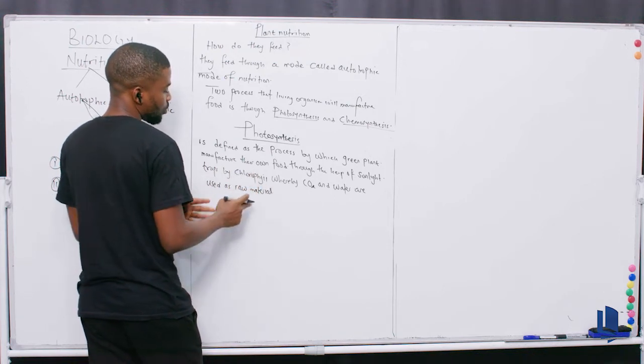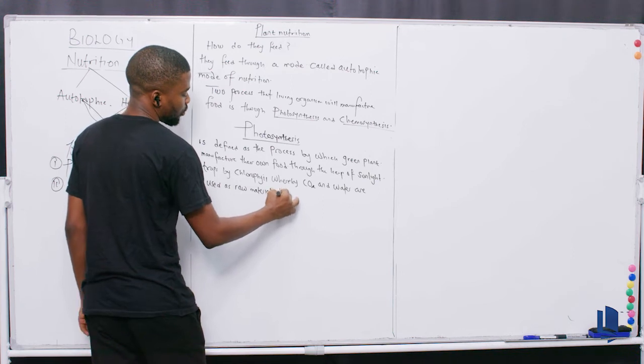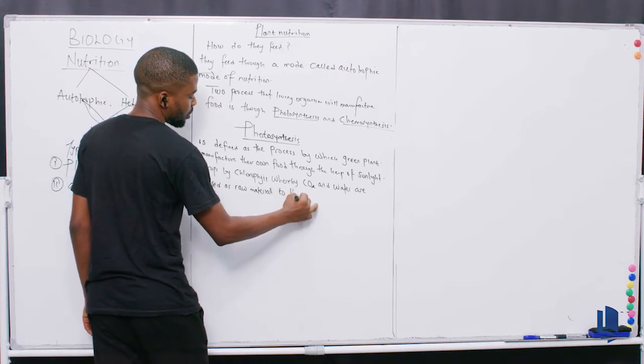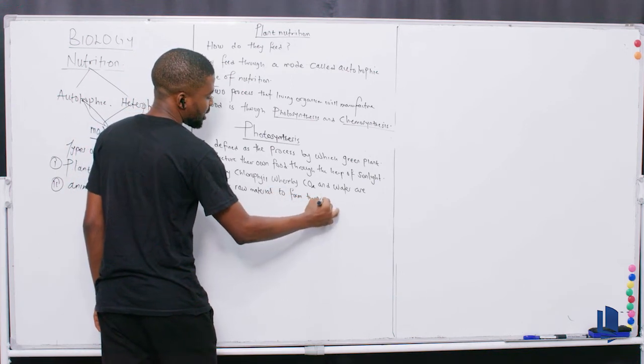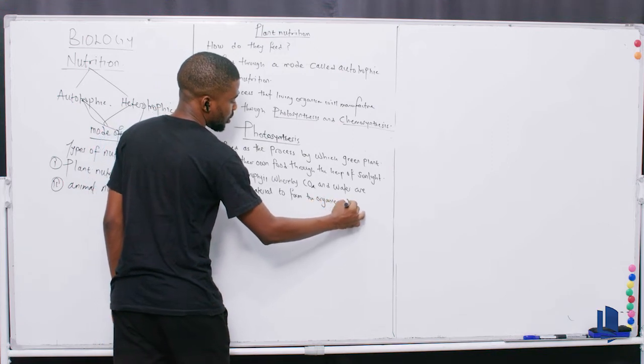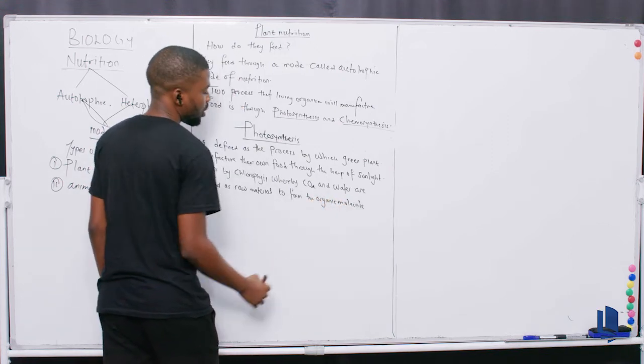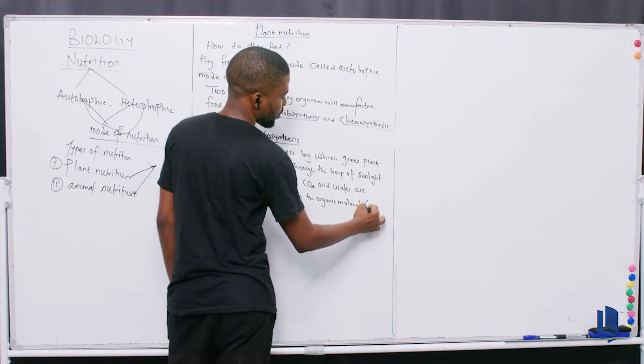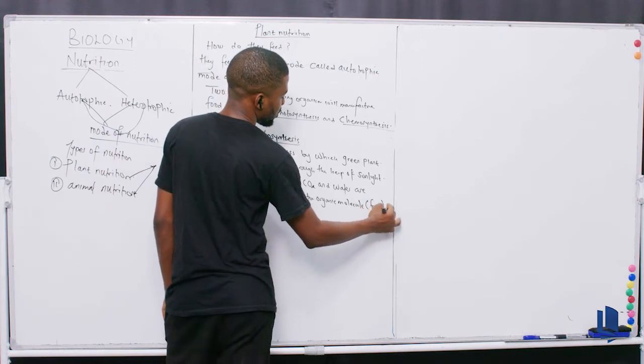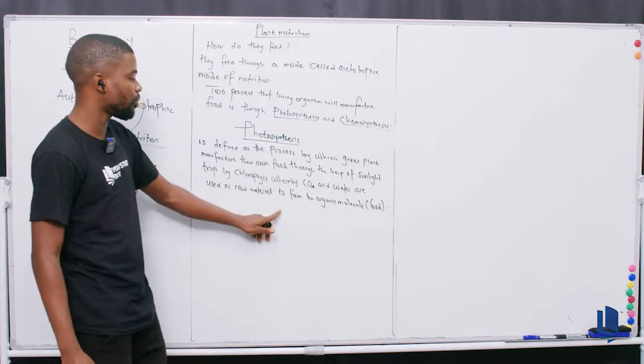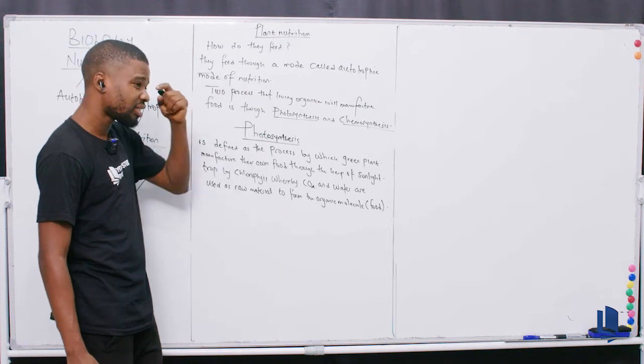Okay? Are used as raw material to form the organic what now? Molecule, in bracket, you now put what now? Food. If you define it this way, you get your full mark as a WAEC student.